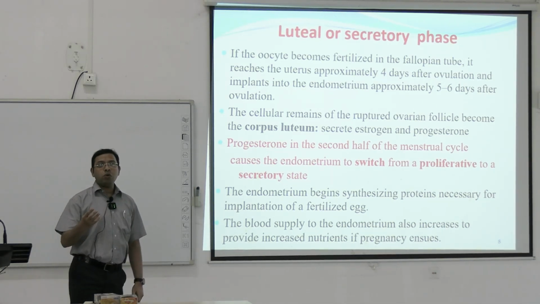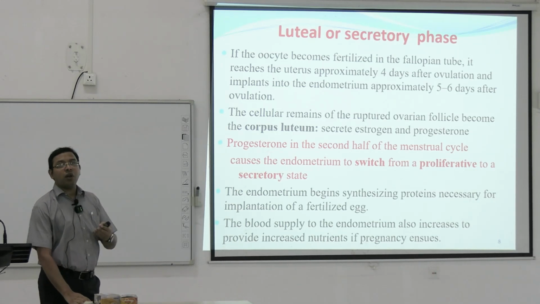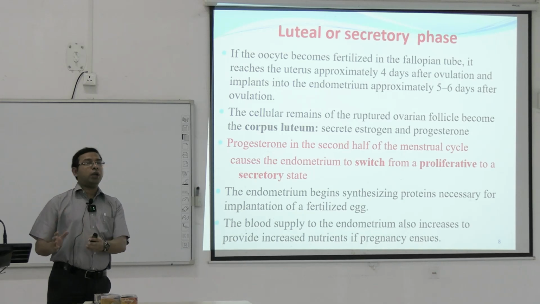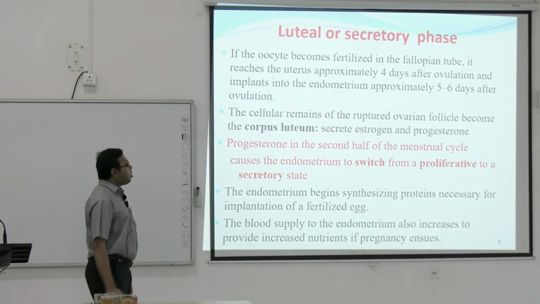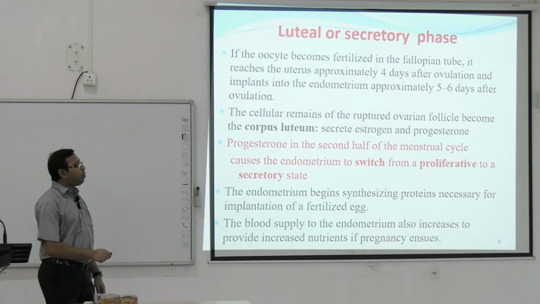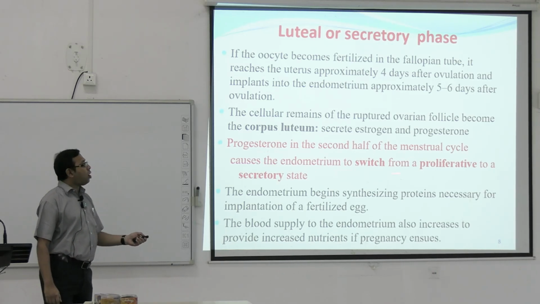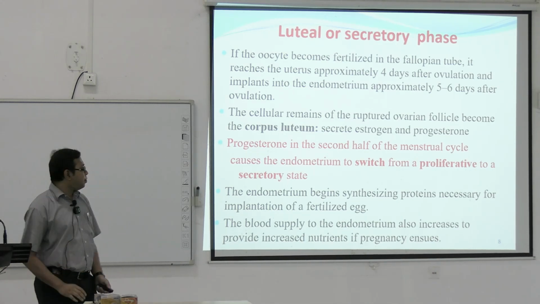So what is the corpus luteum? The cellular remains of the ruptured Graafian follicle, the dominant follicle, become named the corpus luteum. And it secretes both estrogen and progesterone. Progesterone in the second half of the menstrual cycle causes the endometrium to switch from a proliferative to a secretory state. So that is the action of progesterone.